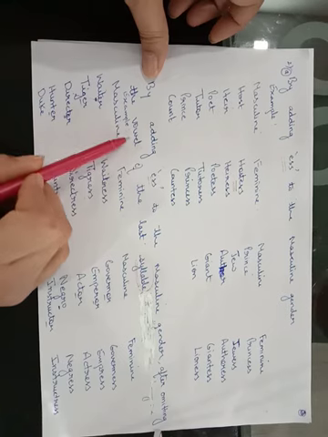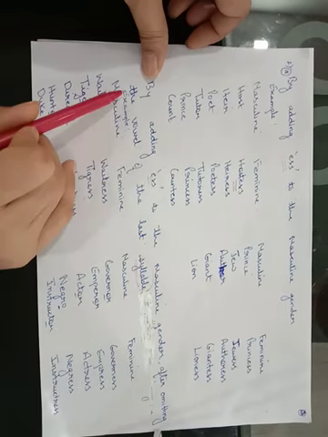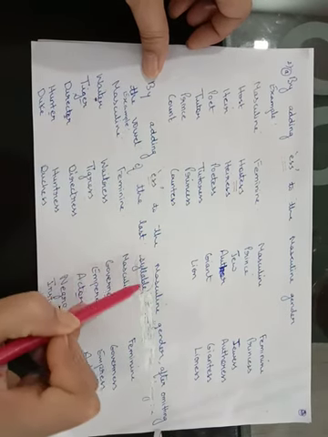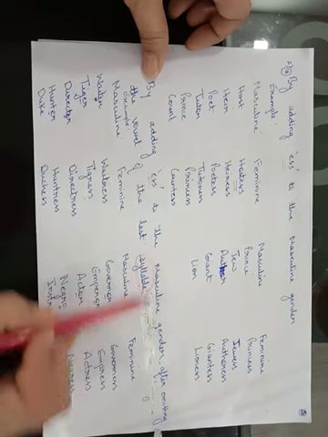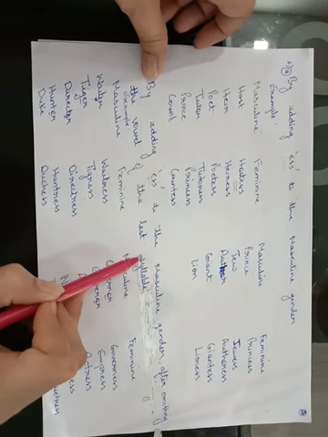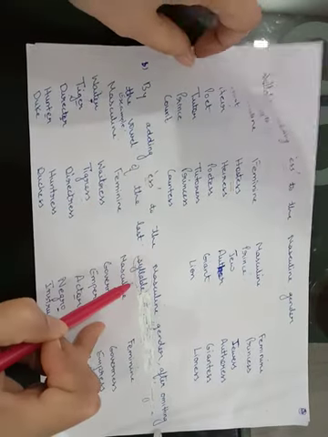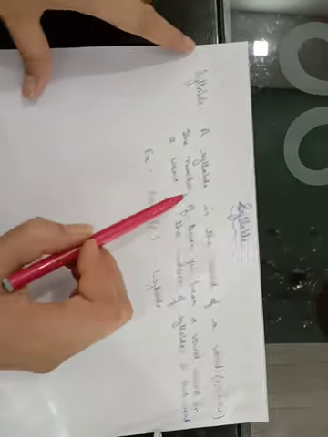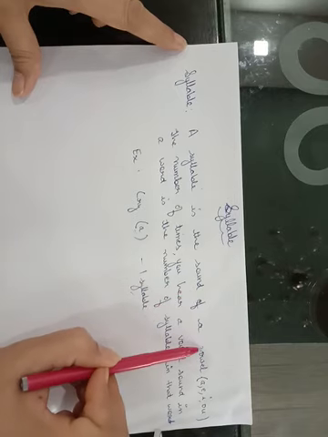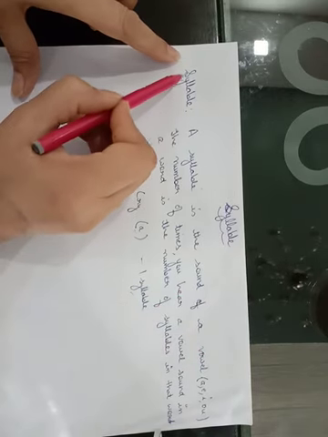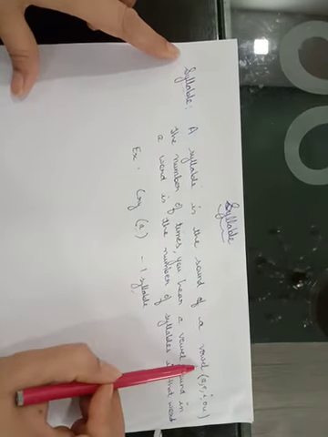After omitting the vowel of the last syllable. You have to omit the vowel of the last syllable. Then you will add ESS. What is a syllable? Syllable is the sound of a vowel.